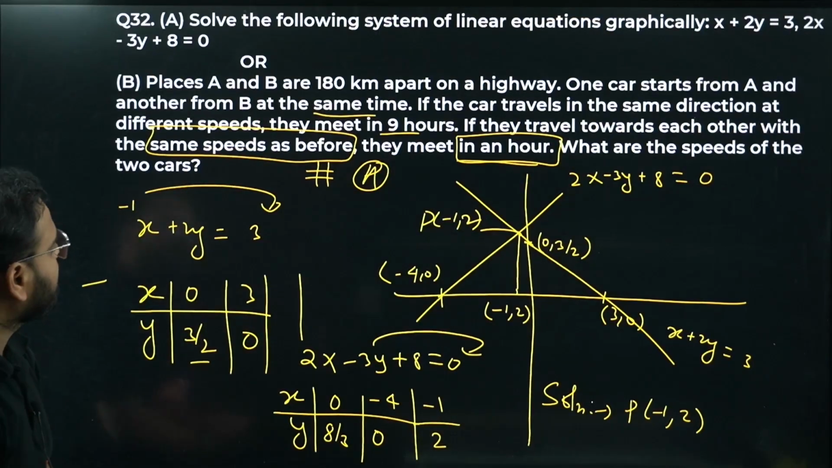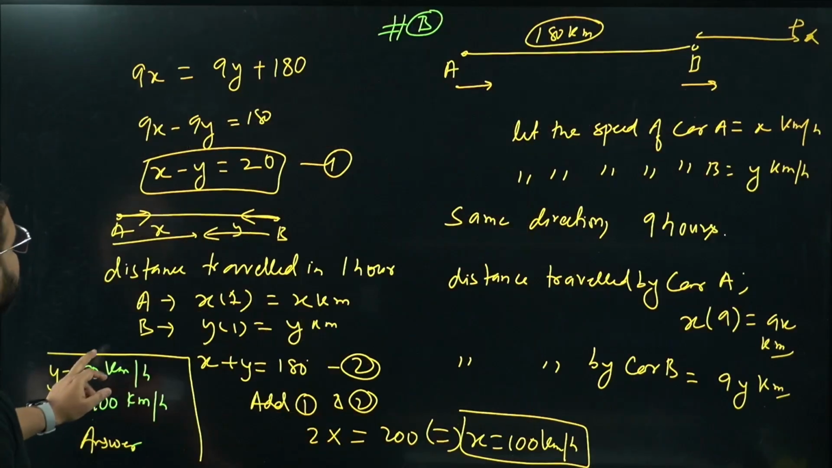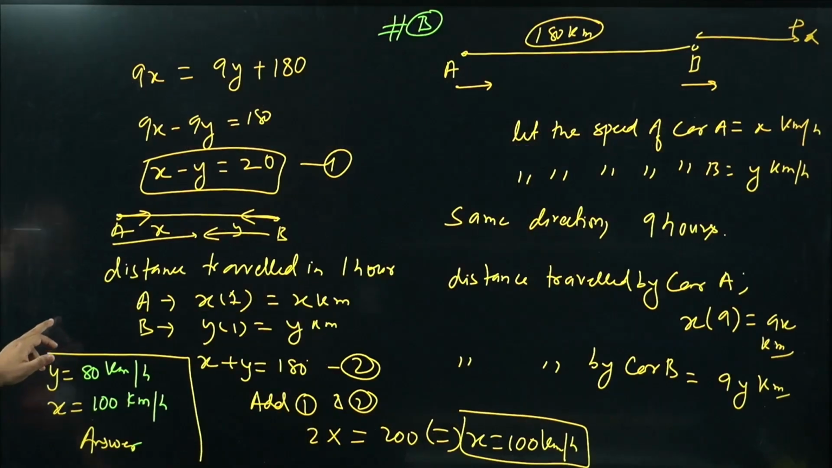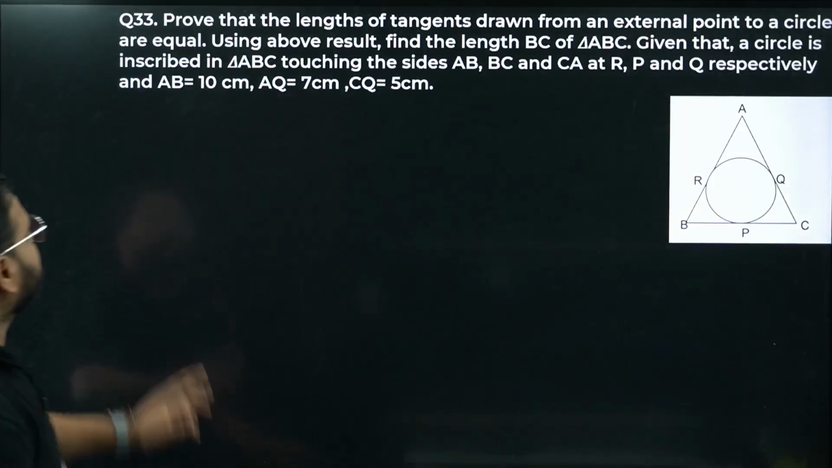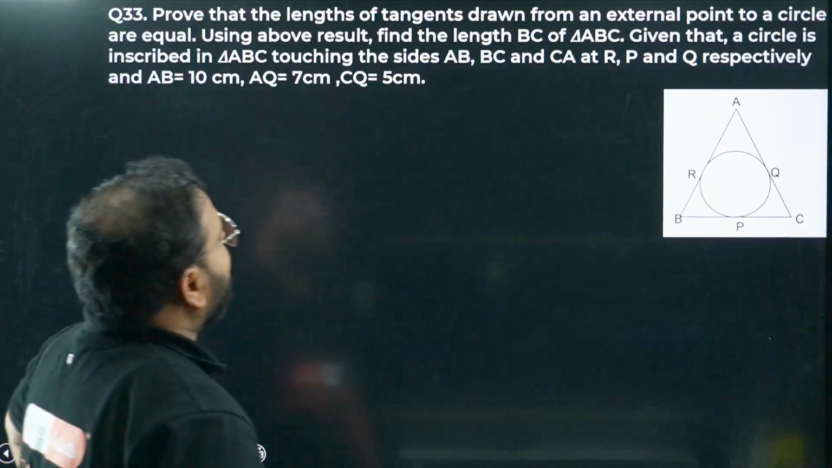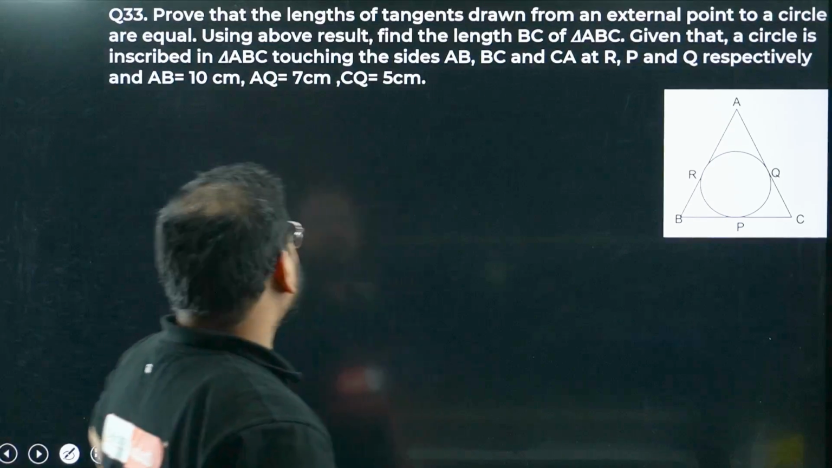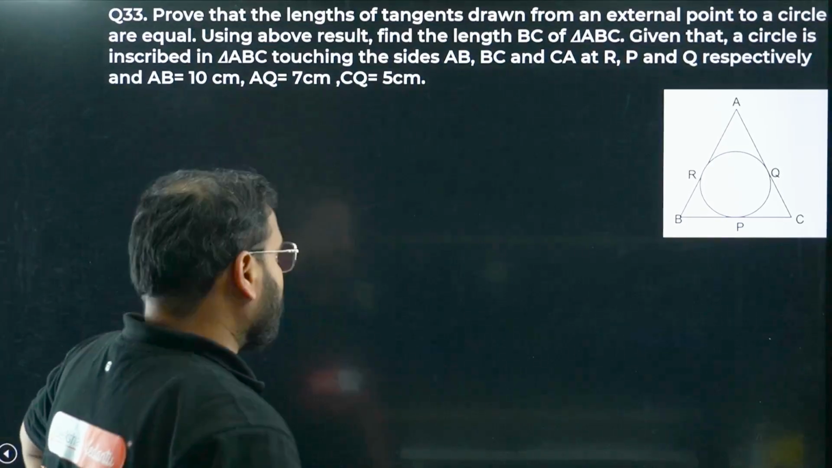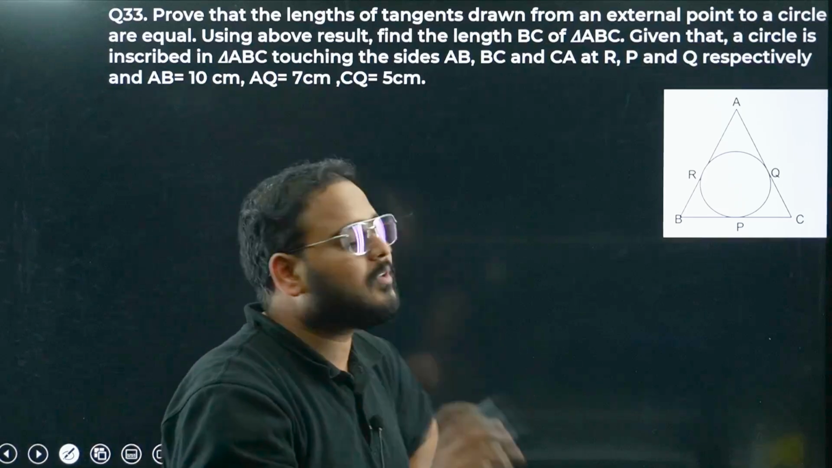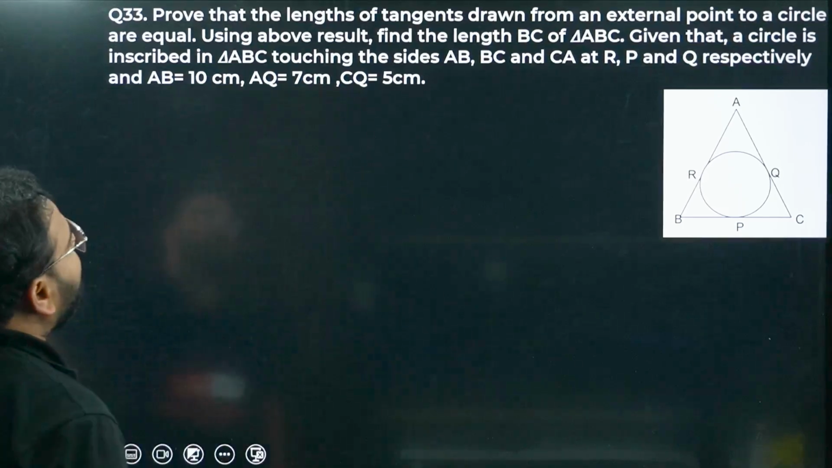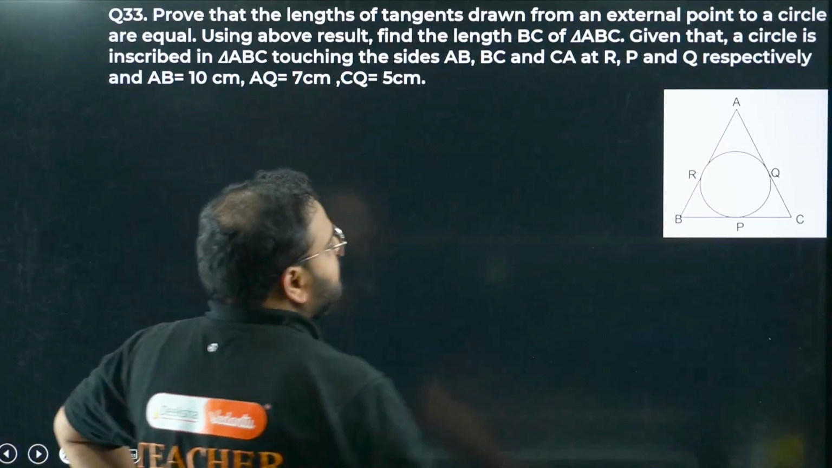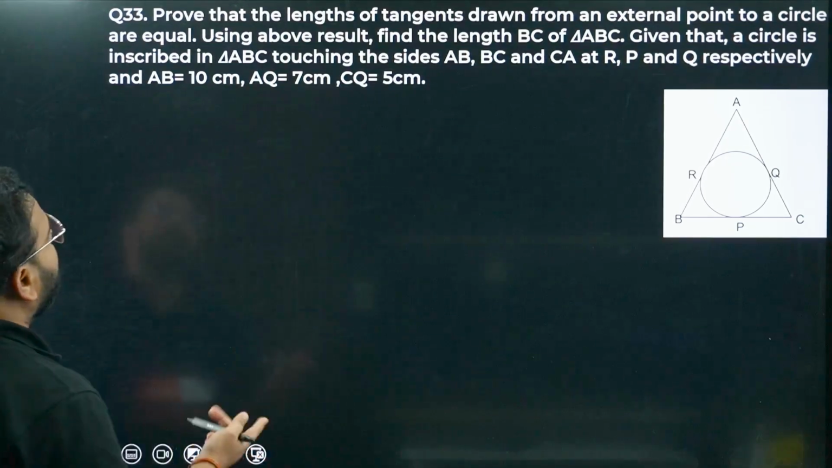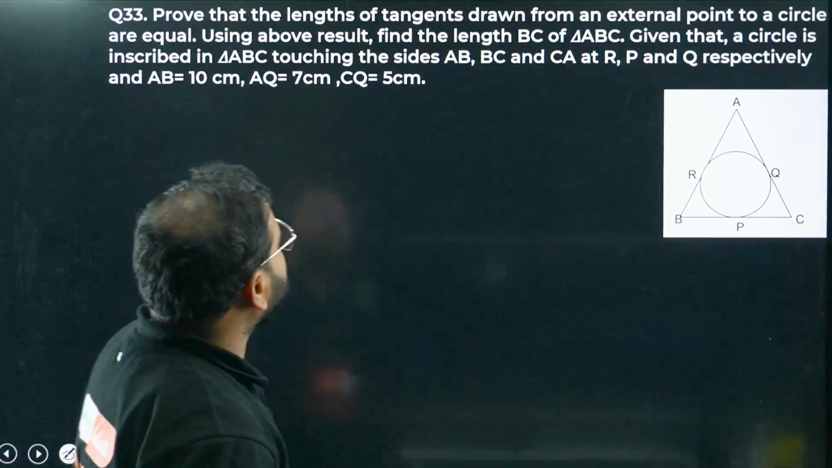Okay, over here. Let's move on with the next question. This is clear, right? Okay. Question number 33. Prove that the length of tangents drawn from an external point to a circle are equal. Using the above result, bacha, we have to use that result once we prove that from the external point. Find the length of BC. We have to find the length of this side BC. Given that we have AB as 10, AQ as 7, CQ as 5.